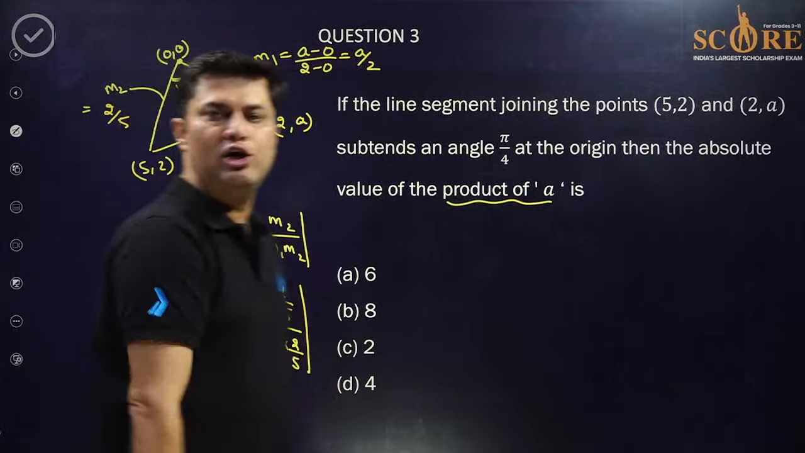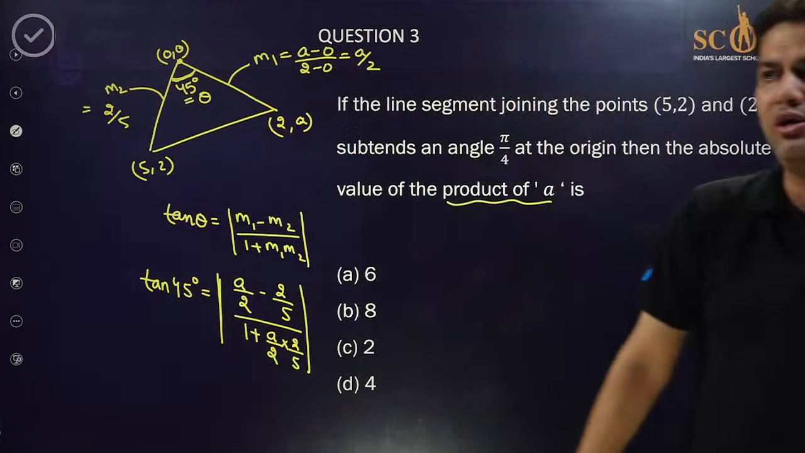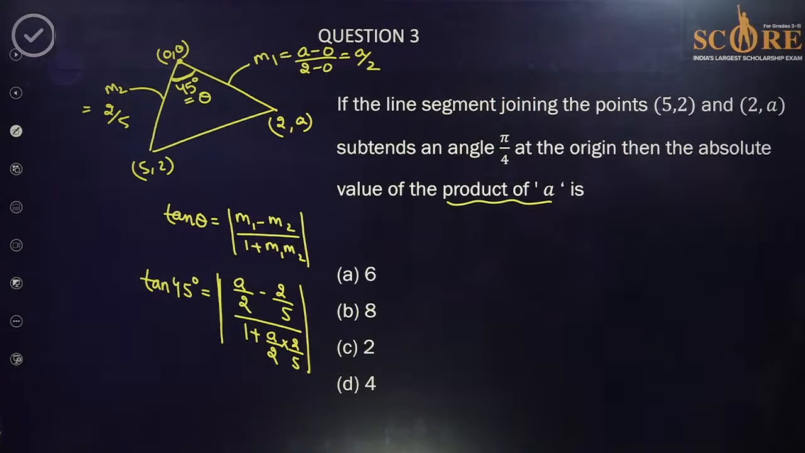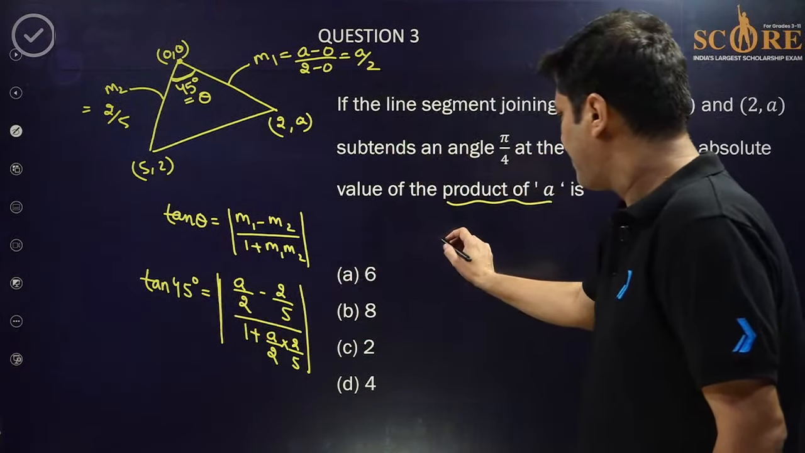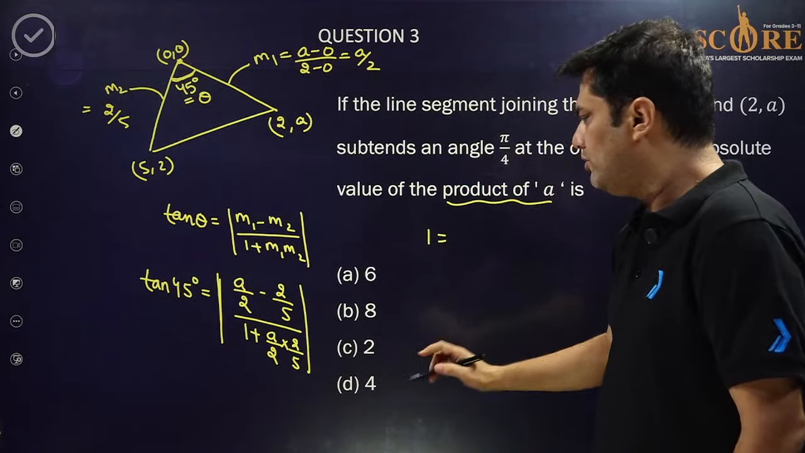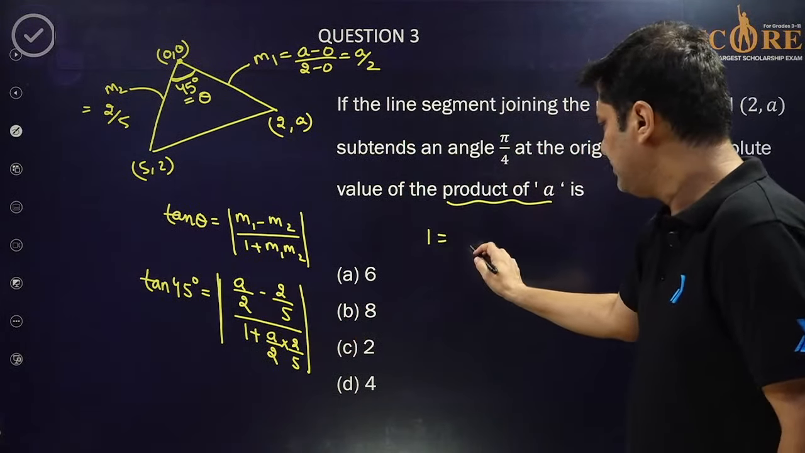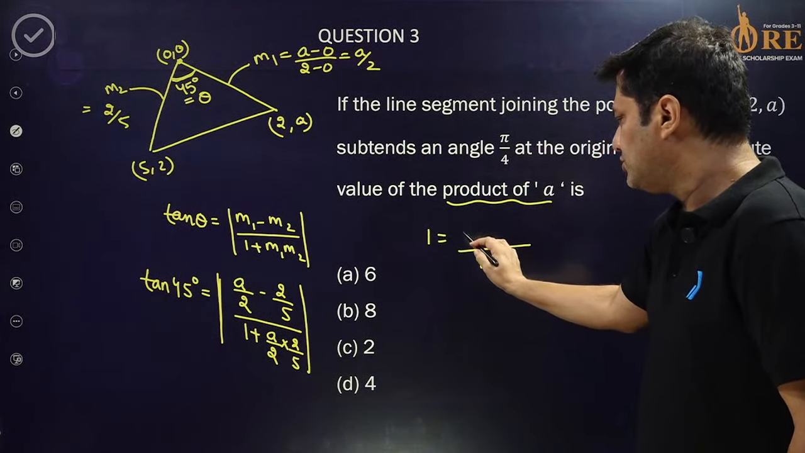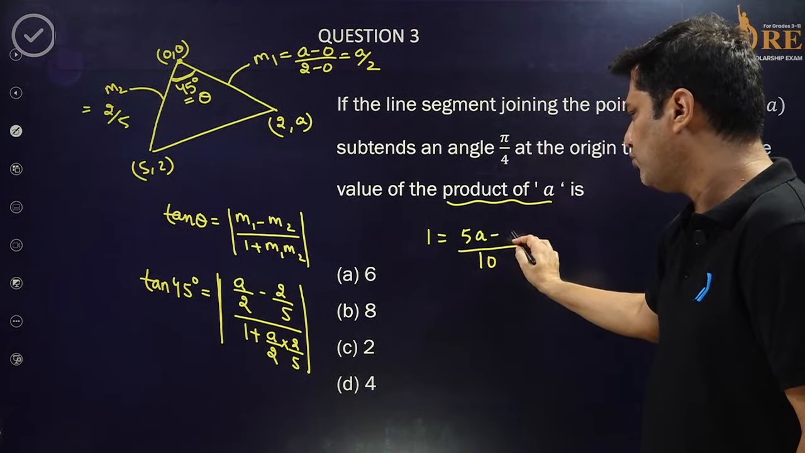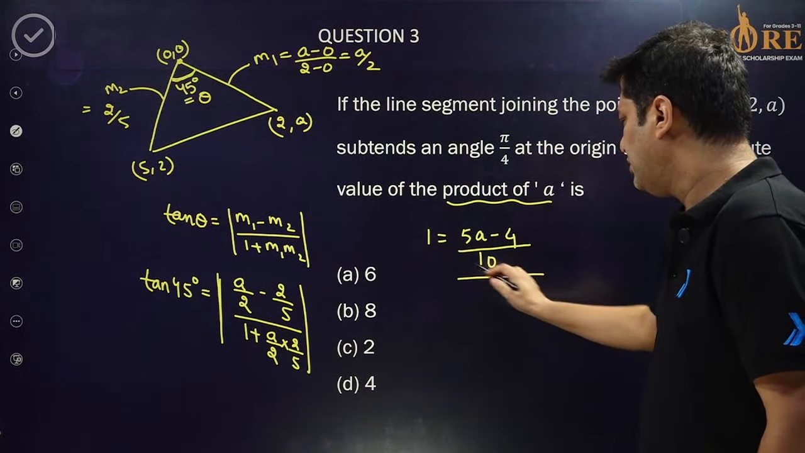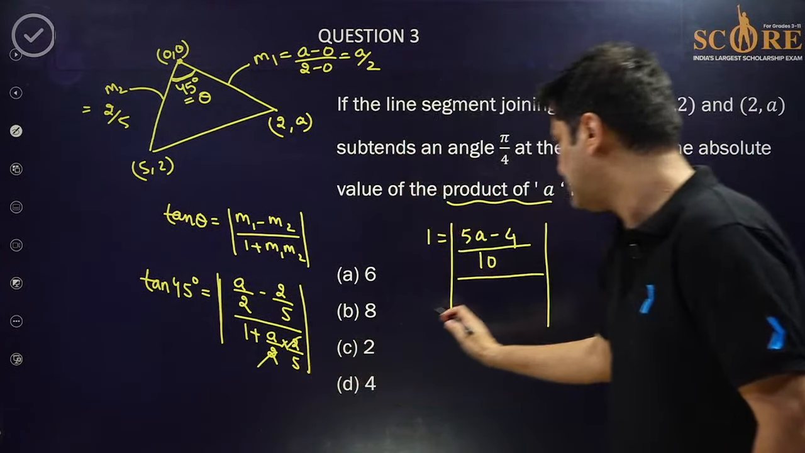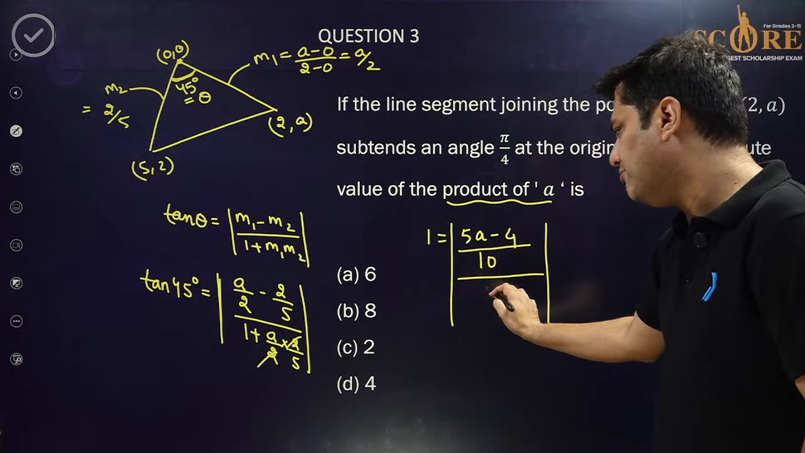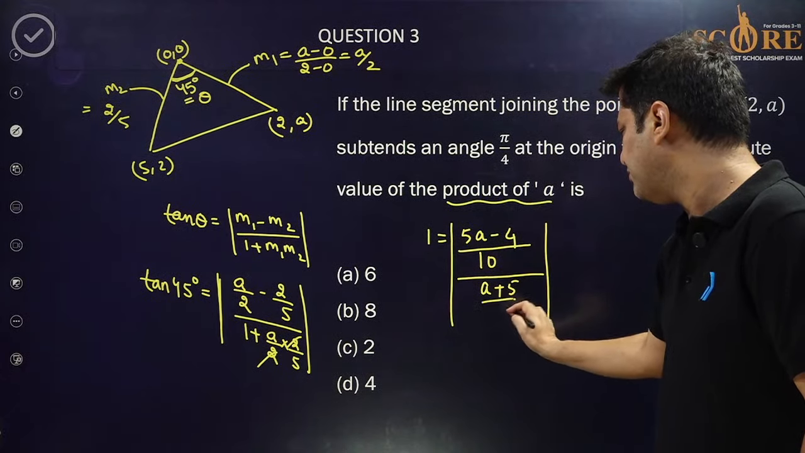बस यहाँ से a की वैल्यू आ जाएगी and that's it. Question is solved. Okay. So tan 45 is 1. So 1 is equal to, if you take LCM 10, so this is 5a minus 4 upon, and this is, I think 2 will cancel out, and this is 1 plus a by 5, that is a plus 5 by 5.